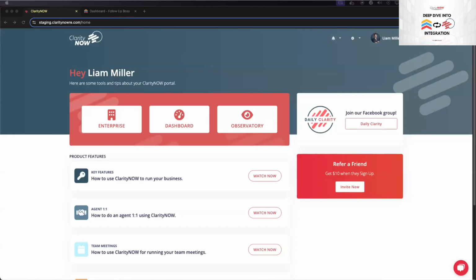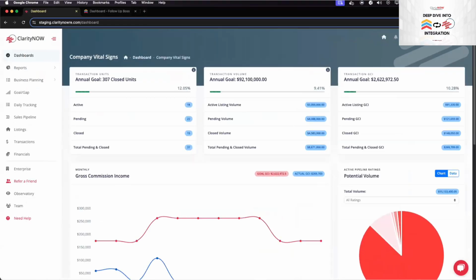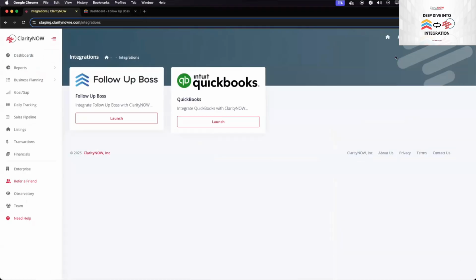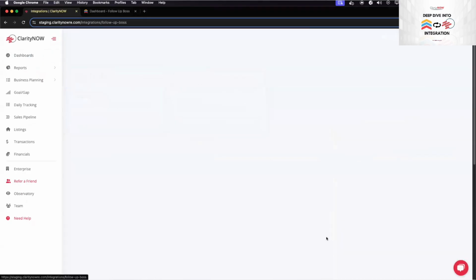To get started with your integration, it's really simple. When you go into your Claritynow portal, you'll just go to your dashboard. In the top section here, there's a little cog wheel, and this is our tools, integrations. These are like additional helping things for your account. So here in your integration section, you'll go to the Follow Up Boss integration and launch that.